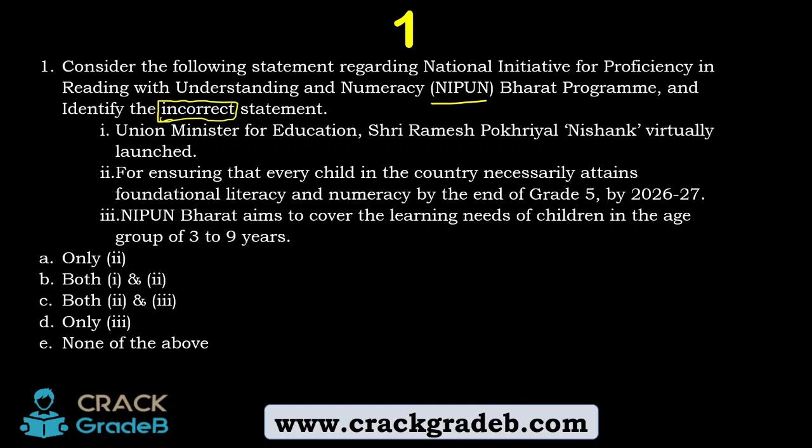The first one is Union Minister for Education Sri Ramesh Singh Pokhriyal Nishank virtually launched it. Second, for ensuring that every child in the country necessarily attains foundational literacy and numeracy by the end of grade 5th by 2026-27. The third one is Nipun Bharat aims to cover the learning needs of children in the age group of 3 to 9 years. Now, which is the correct option?